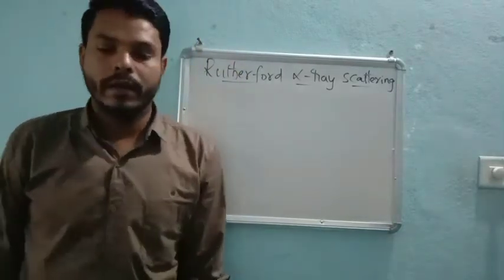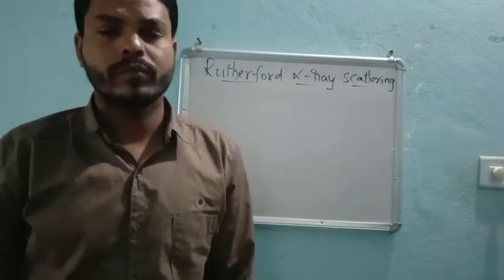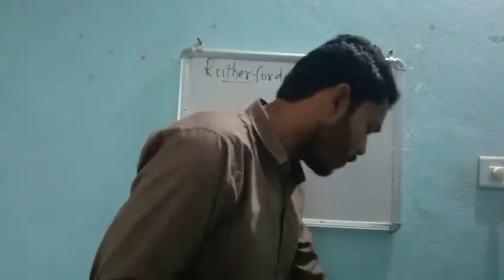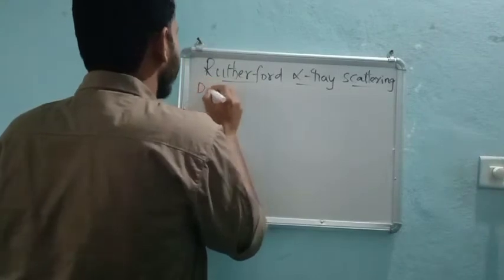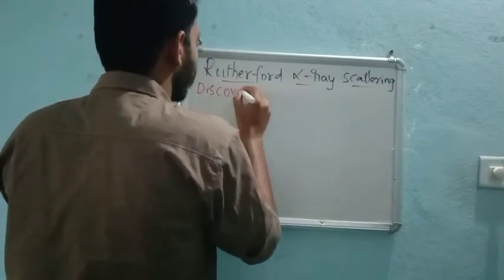So dear students, this Rutherford alpha ray scattering is also called the discovery of the nucleus. Very important.